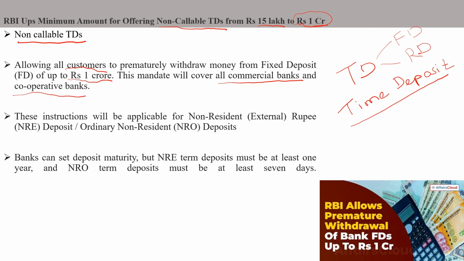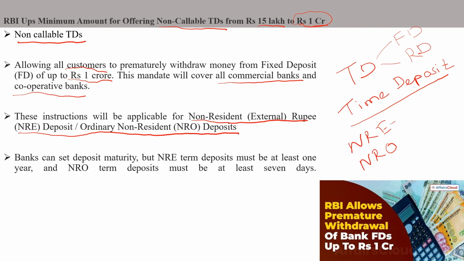Okay, and this instruction is applicable for NRE, non-resident external rupee deposits, and non-resident ordinary deposits. What are NRE and NRO? See, it is simple.